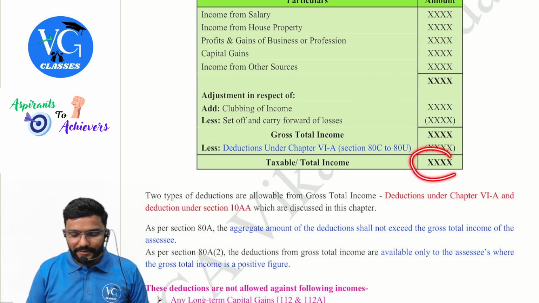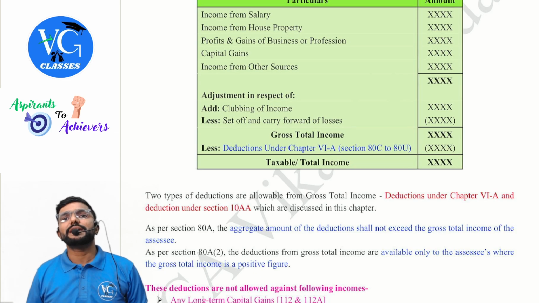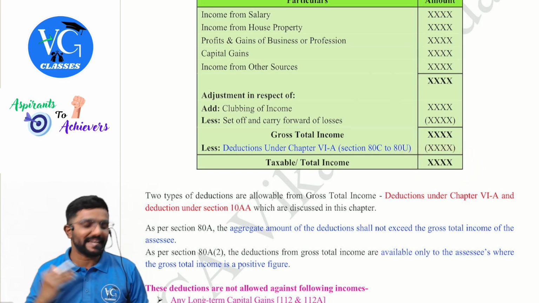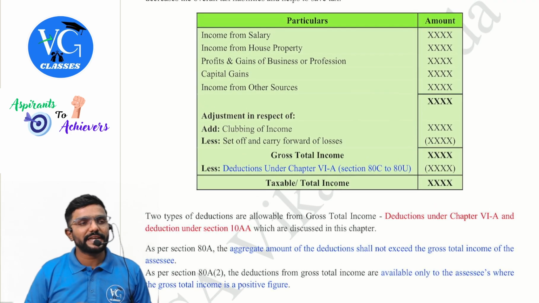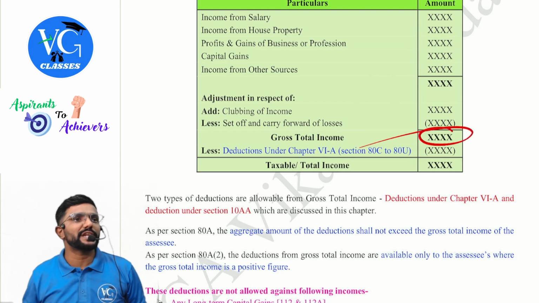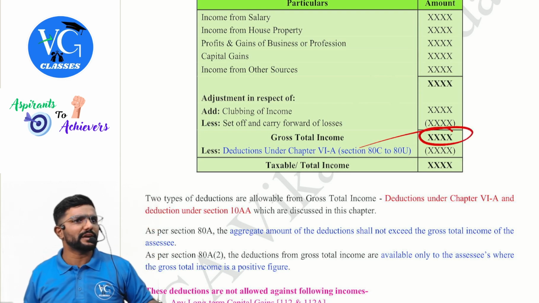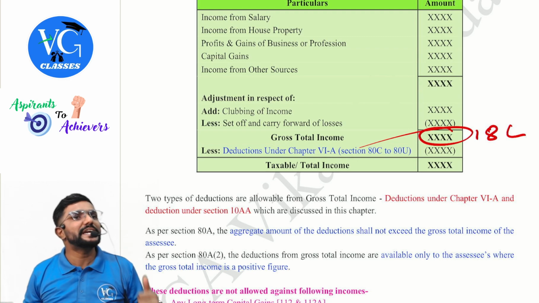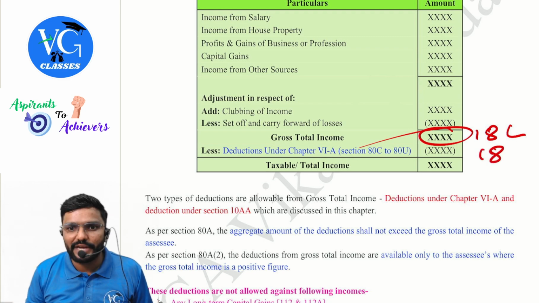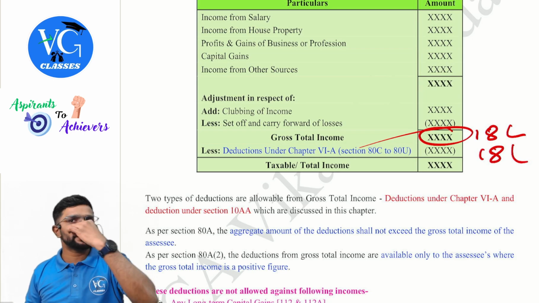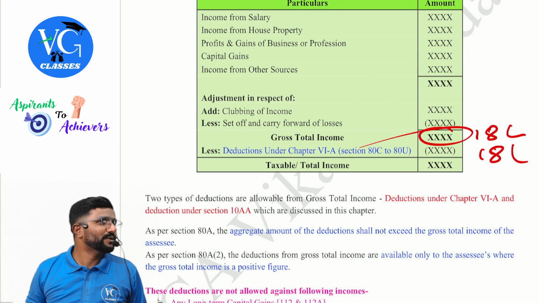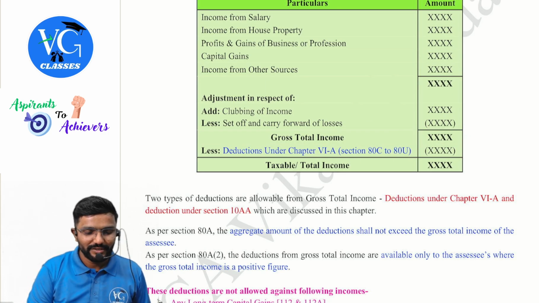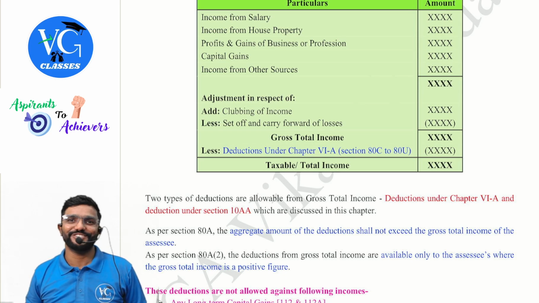Once I claim all the deductions, whatever figure we get is called total income or taxable income. And this is the figure on which the assessee is liable to pay tax. Now, guys, how much deduction can I claim? The maximum deduction I can claim is the gross total income, all sections 80C to 80U put together. Assume I have a deduction of 20 lakh totally, but my gross total income is only 18 lakh. So my deduction is restricted to how much, guys? 18 lakh. I cannot claim chapter 6A deduction more than gross total income. Sir, what if I don't have any gross total income? Nil. Then no deduction also. Sir, can I carry forward and claim it in the next year? No, no. You cannot.